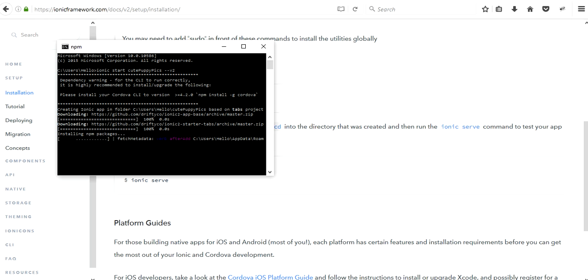It's downloading the file. You're seeing that it is fetching metadata and so on. See, here is the file section where the files are downloaded.